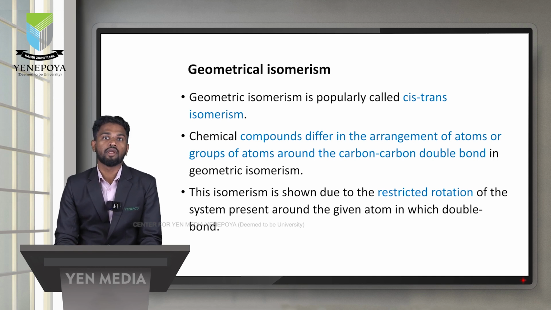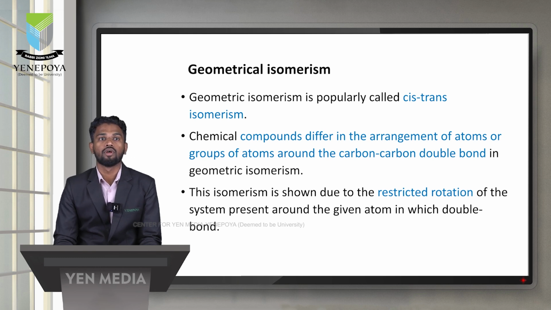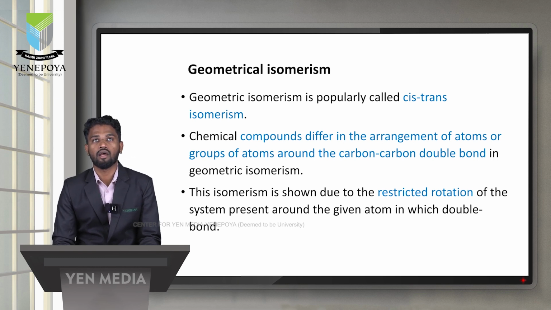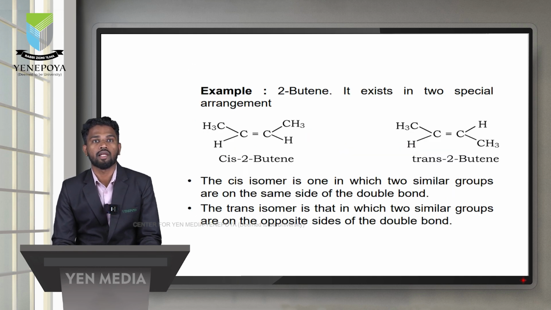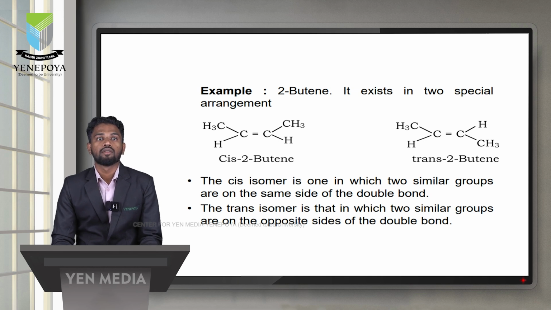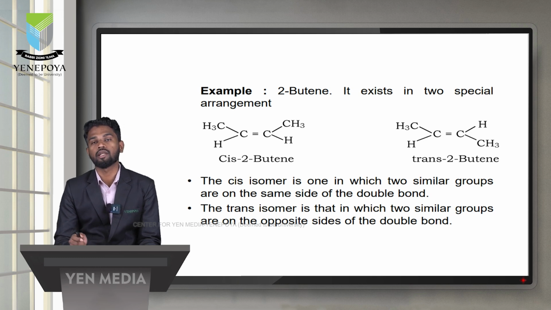This is shown due to the restricted rotation around the carbon-carbon double bond, so this is called geometrical isomerism. The types of geometrical isomerism are cis and trans. An example is 2-butene, which has the same molecular formula but different spatial arrangement. In cis 2-butene, the methyl groups, or two similar groups, are on the same side of the double bond. In the trans isomer, two similar groups are on opposite sides. See the example, cis 2-butene and trans 2-butene.